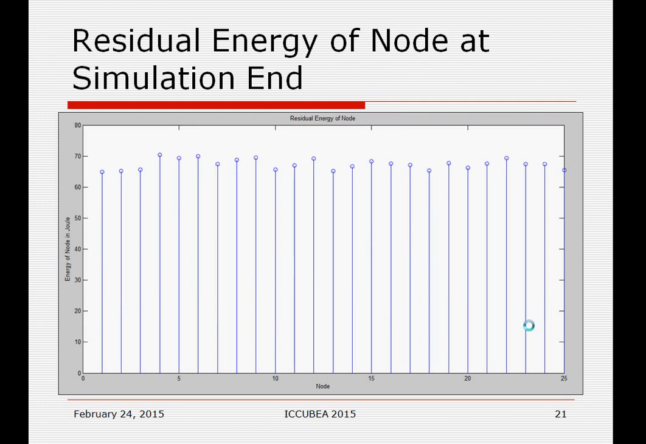Residual energy of nodes at the end of the simulation. Though all nodes communicate with the base station different numbers of times, the residual energy at the simulation end is very balanced, very equal to each other, just because of the precision allocation method. It is nearly 65 joule.